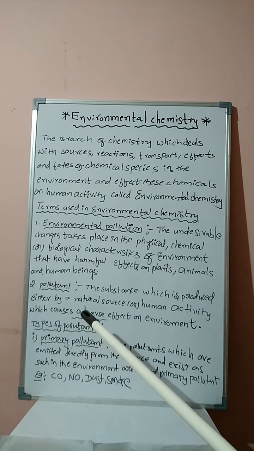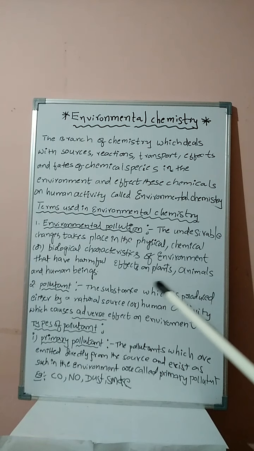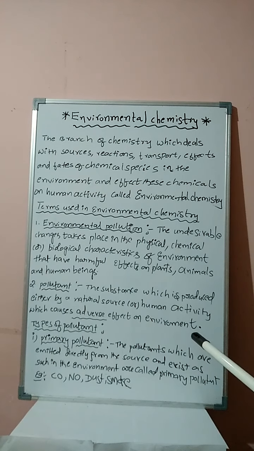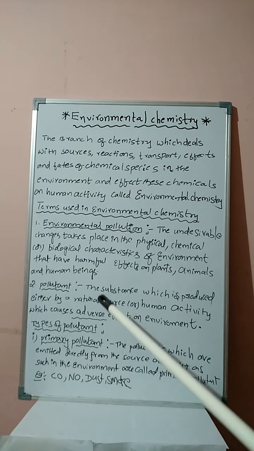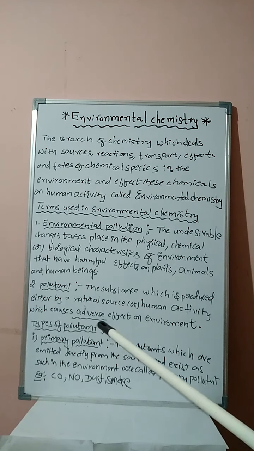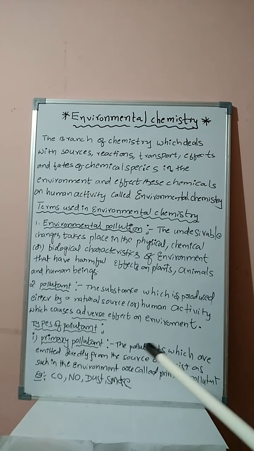Second term, students, pollutant. The substance which is produced either by natural sources or human activity, which causes adverse effect on the environment, is called a pollutant.